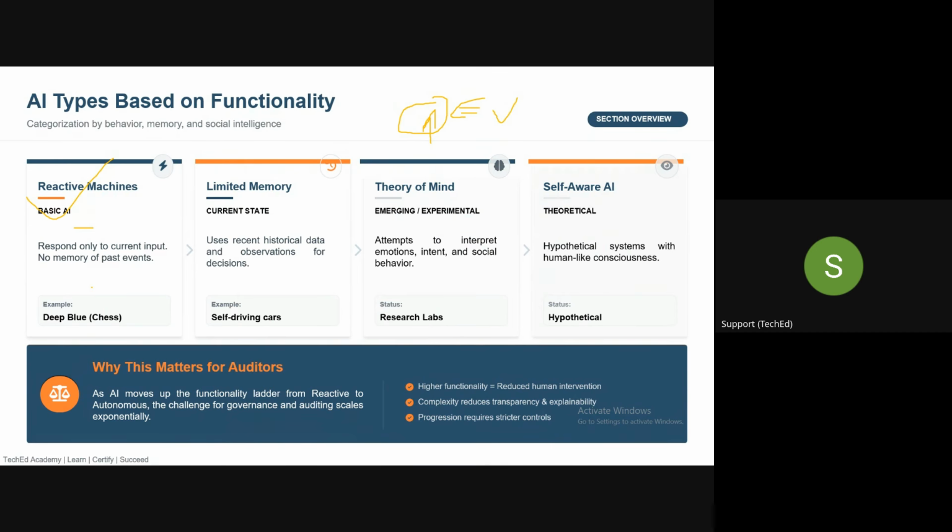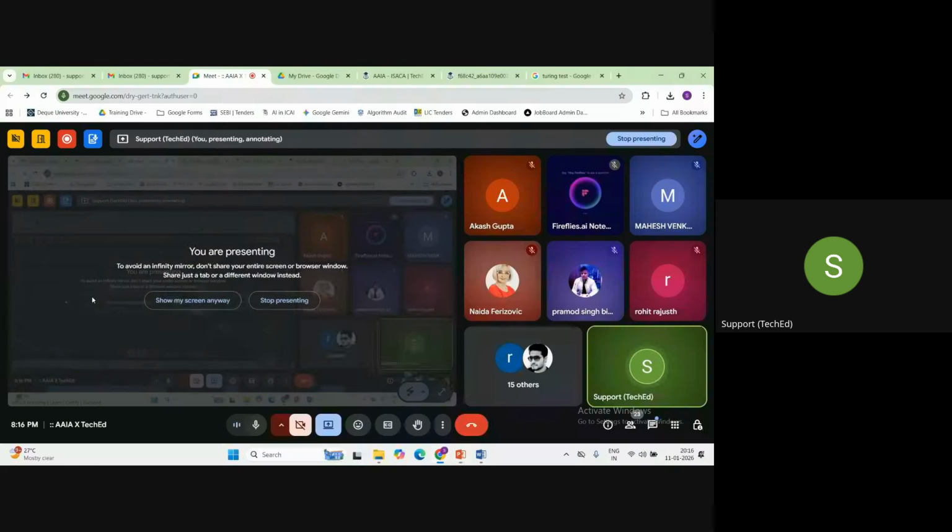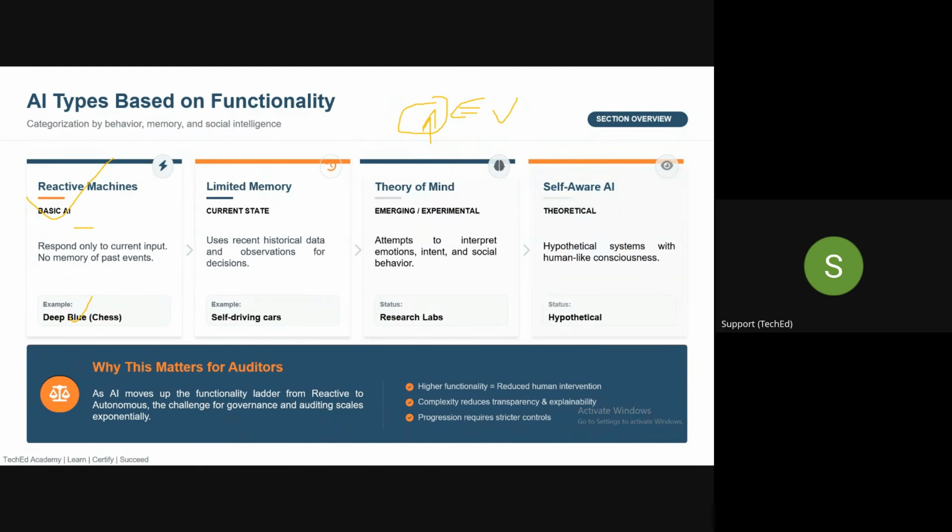Basic level of AI, and an example of that is the chess game called Deep Blue, where it will just see the board and tell you what should be your next move, correct? So that is a reactive machine.